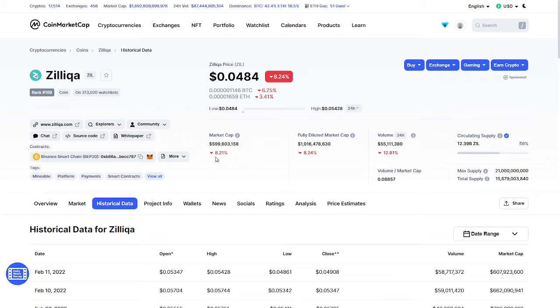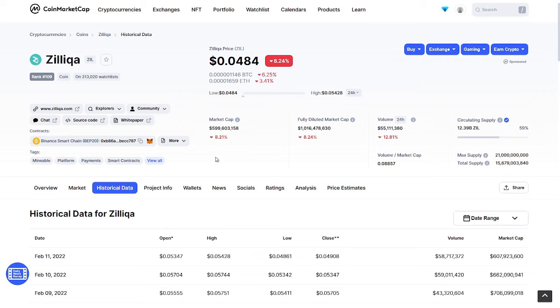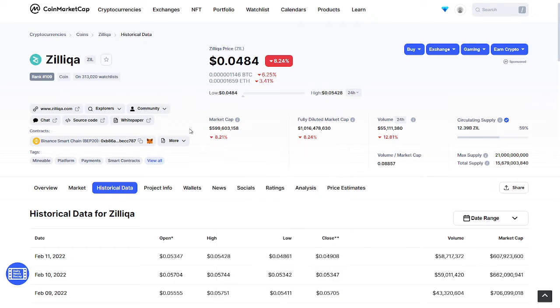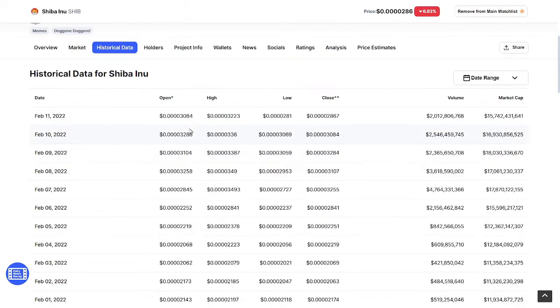Market cap is like 599 already. Definitely the market is going to be 590 or something, then we are going to see a trade like, let me tell you about our trades of ZILL.